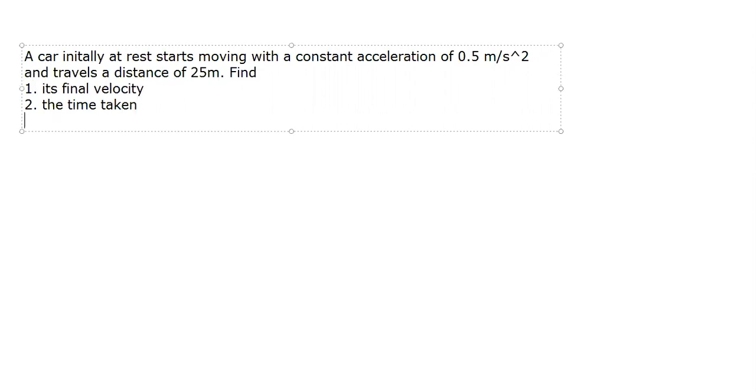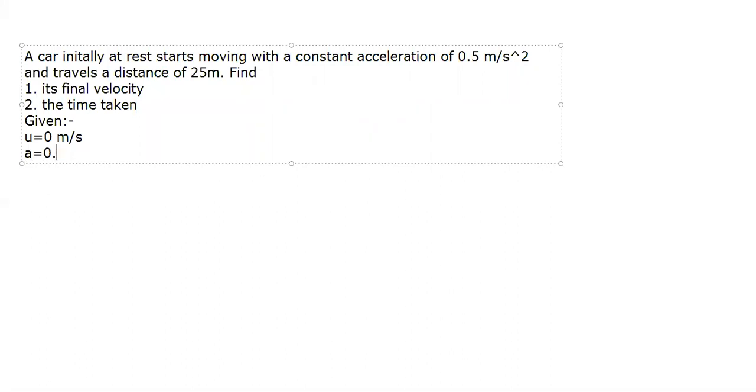Chalo, quickly write down the given. What is given? A car initially at rest. So what is the initial velocity, class? Initial velocity is 0. It starts moving with a constant acceleration, which means acceleration is given.